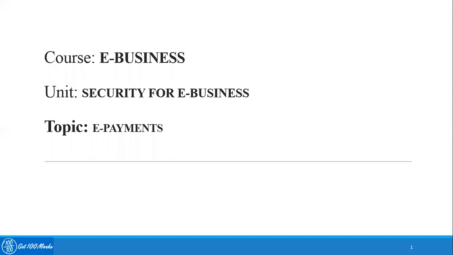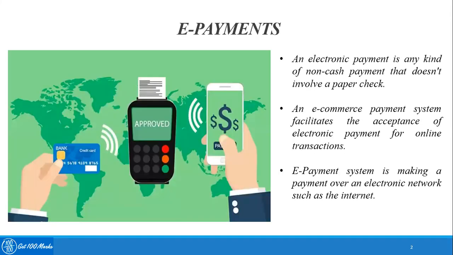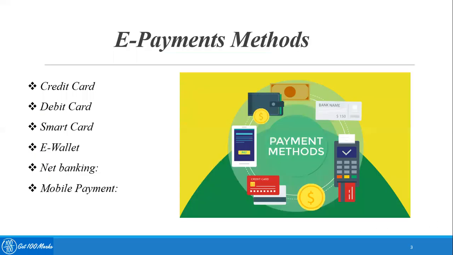In today's class, we are going to discuss e-payments. Let's understand what e-payments mean. E-payment or an electronic payment is any kind of non-cash payment that doesn't involve a paper check. An e-commerce payment system facilitates the acceptance of electronic payment for online transactions. An e-payment system is making a payment over an electronic network such as the internet.